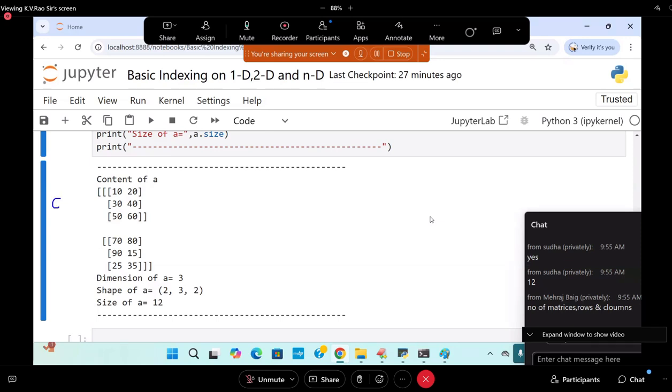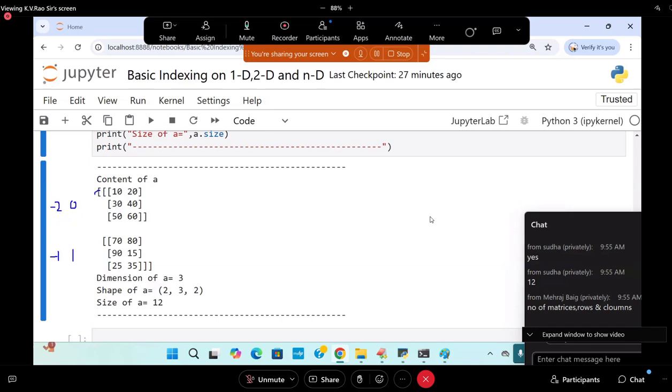This is called the zeroth matrix. This is called the first matrix. Zeroth row, first row. One minute. This is the zeroth matrix, this is the first matrix. For the first matrix, negative index -1 and -2. This is called matrix index with positive and negative.